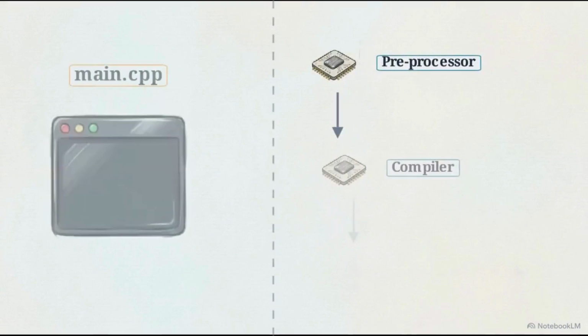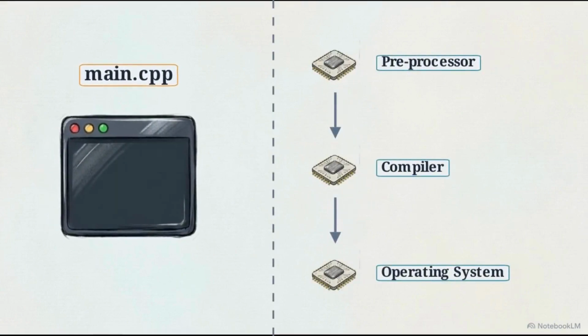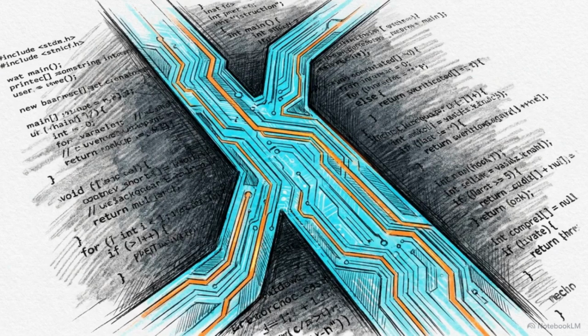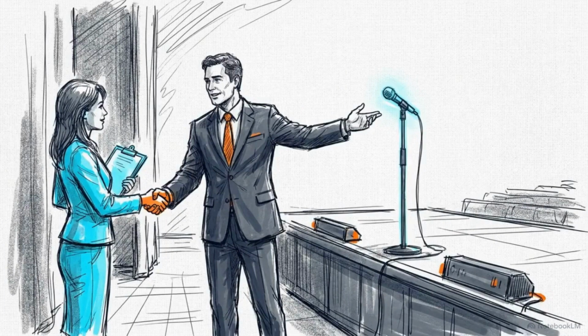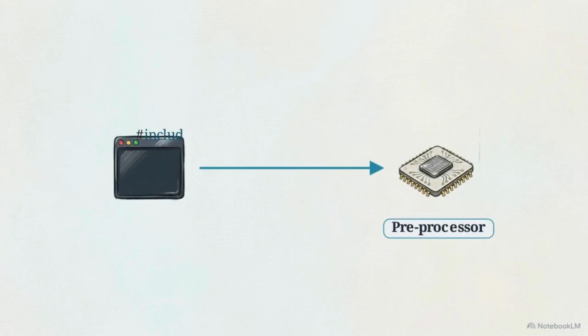To understand the relationship between the two, we are going to construct the bare skeletal structure of a main.cpp file from scratch, proving the technical necessity of every line. Mastering this foundational skeleton provides a logical roadmap for the boilerplate code that often intimidates beginners. Consider the protocol of a guest lecturer. Before delivering the main presentation, they must greet the host, check the microphone, and acknowledge the audience. That protocol begins with our first required line, #include <iostream>.